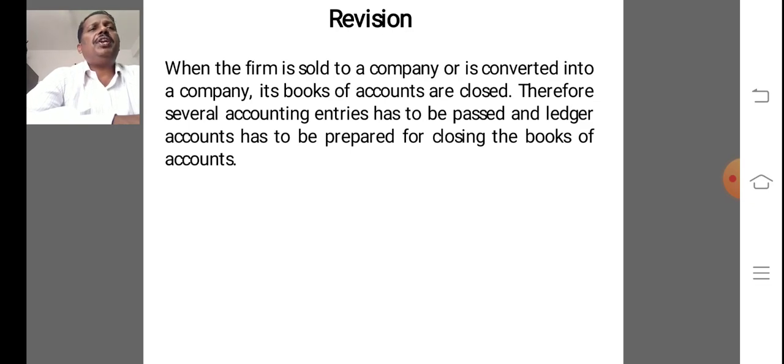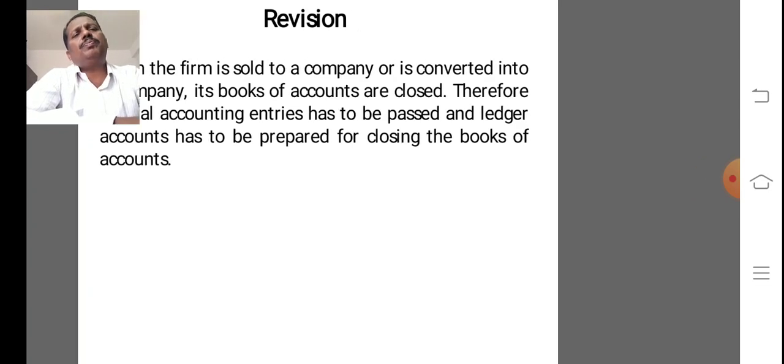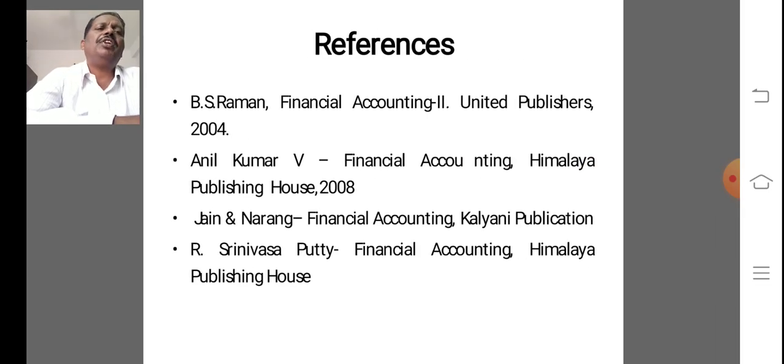Also if any old loss, profit and loss account is given on the asset side, that is also entered carefully. Then any partner's loan, and finally distribution of cash or shares or debentures in final claim ratio. So thank you very much. These are the references.